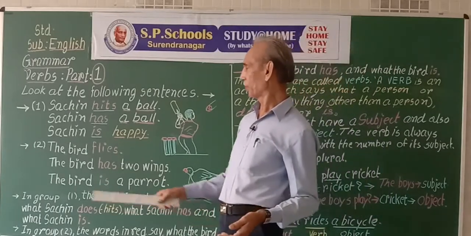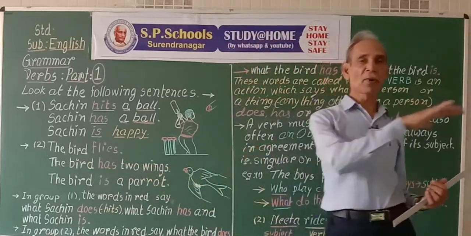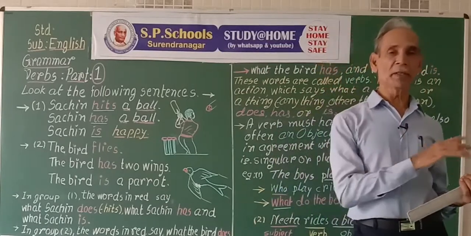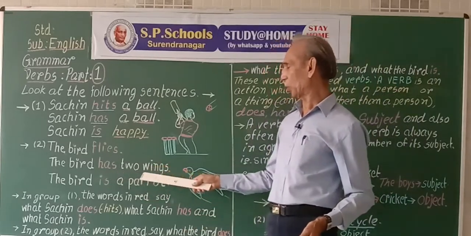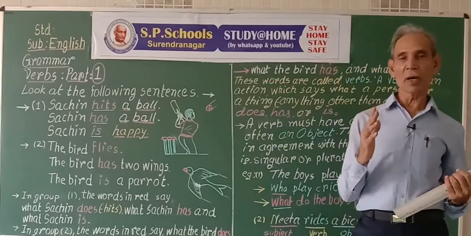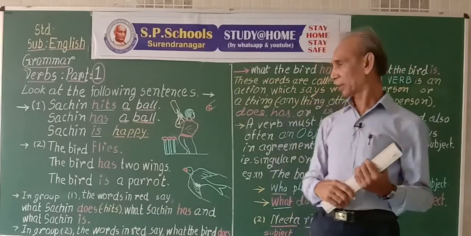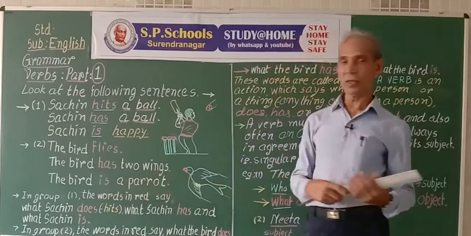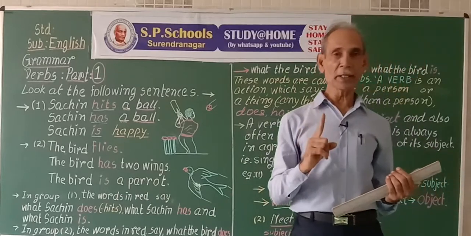Second group: the bird flies. What flies? The bird. The bird has two wings. What does the bird have? The bird has two wings. The bird is a parrot. What is the bird? The bird is a parrot.